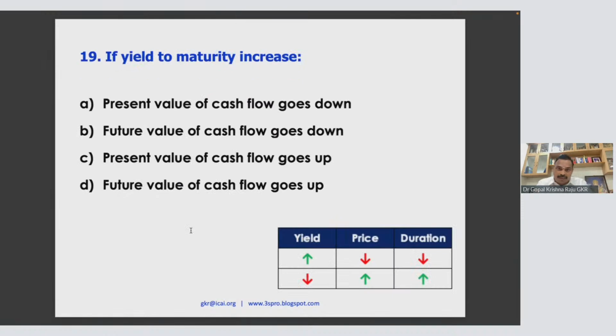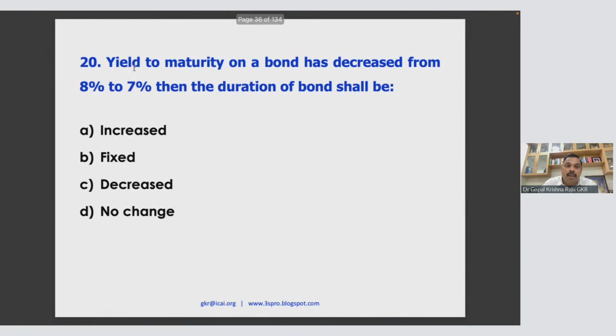Now this is another question. If YTM increases, price decreases. Present value decreases. Present value goes down. So 19A, the same question. Similarly, if yield decreases, that means return is less. Duration will be more. Duration will increase.